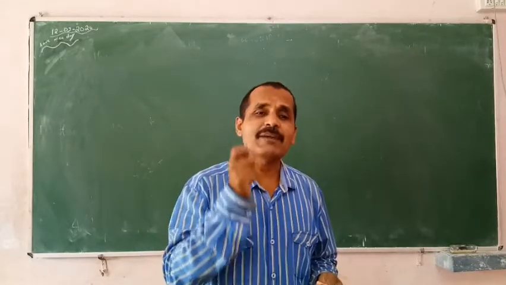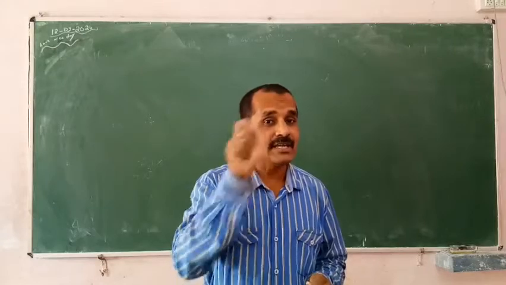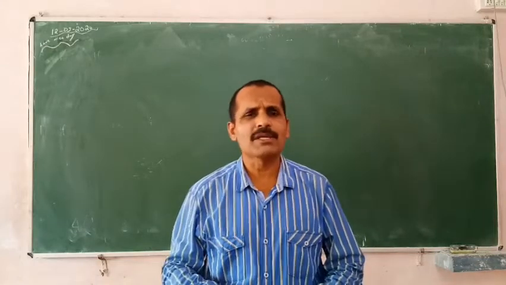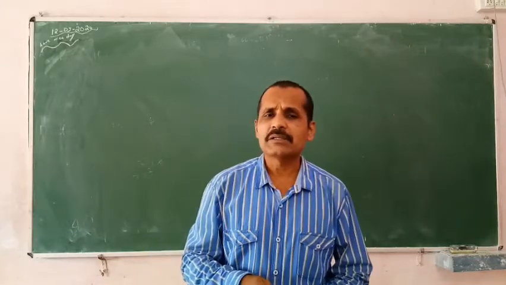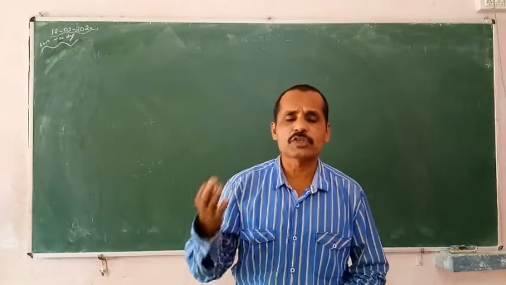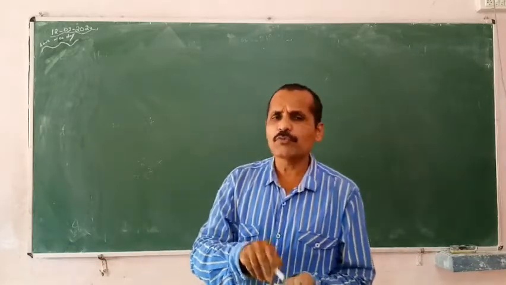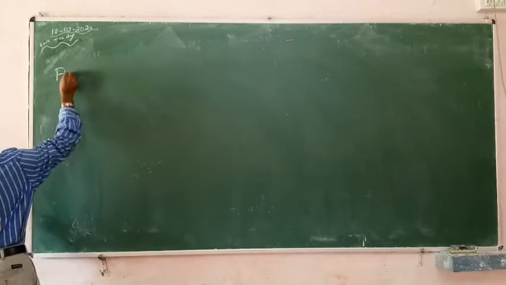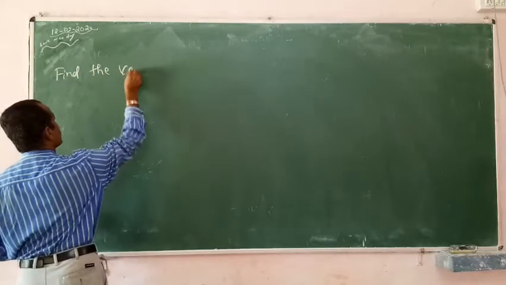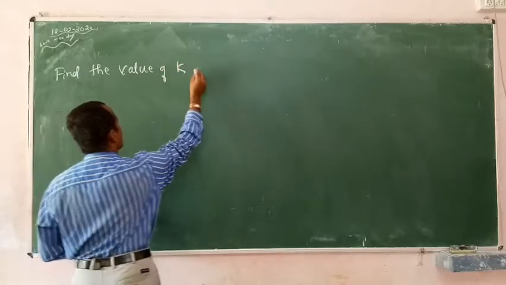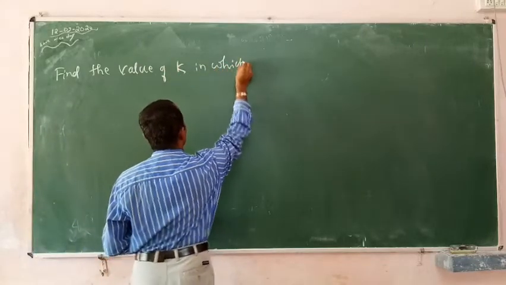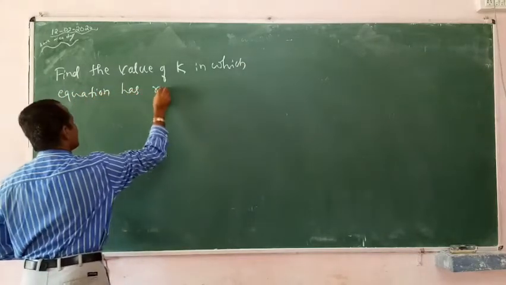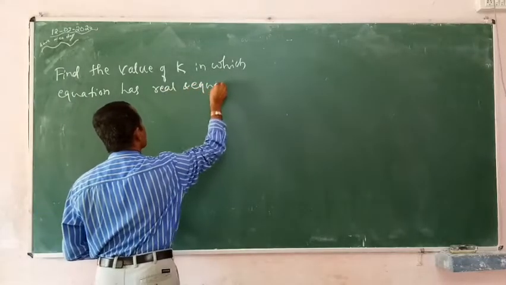All these can be identified by finding the value of the discriminant D, which is equal to b square minus 4ac. Before I go to the different problems, either from the textbook or from outside the textbook, like old question papers, let me go for 1 or 2 problems again, finding the value of k. Find the value of k in which equation has real and equal roots.